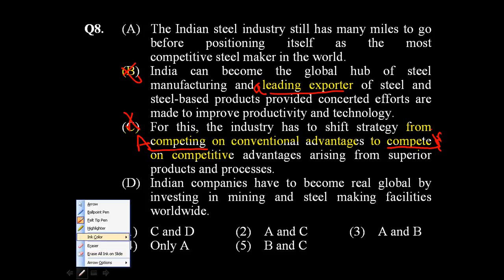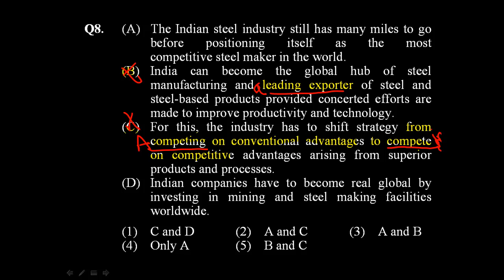Now let us look at D. Sentence D says, Indian companies have to become real global by investing in mining and steel making facilities worldwide. Now here too there is an error. It's an obvious error. We don't say real global. These both are adjectives. If real is qualifying global, it needs to be in adverb form. So it actually needs to be really. So we can't have real here. It needs to be really. And so D also is wrong, which means only A is correct, and that means option 4 is the correct answer.